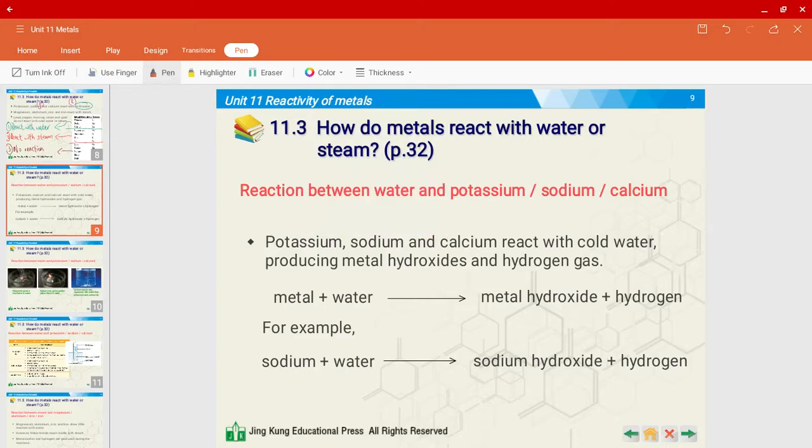Metal plus water, you get metal hydroxide plus hydrogen. This is the word equation. For example, you have sodium. When you add it into water, you get sodium hydroxide plus hydrogen.